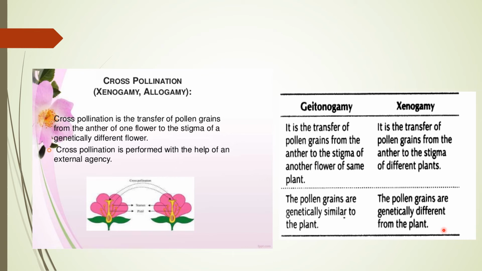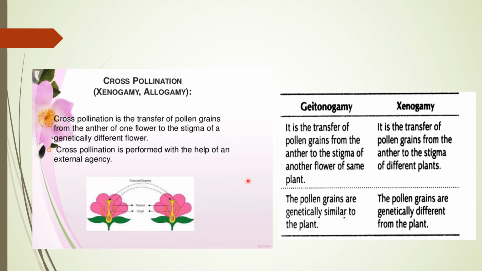That's why plants prefer xenogamy or allogamy over autogamy, because any species always wants variation, evolution, and survival. These things are also important in the plant kingdom. So this is all about cross pollination.